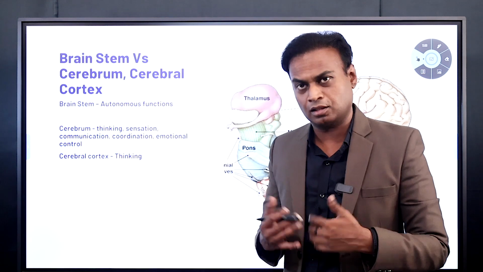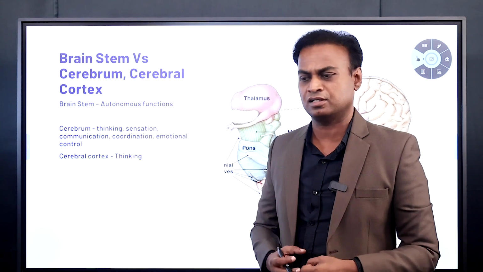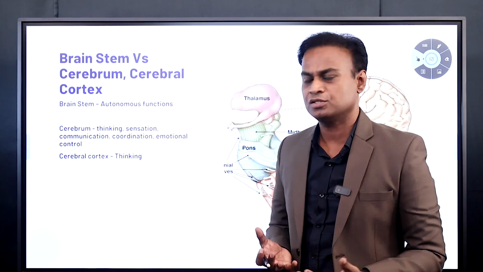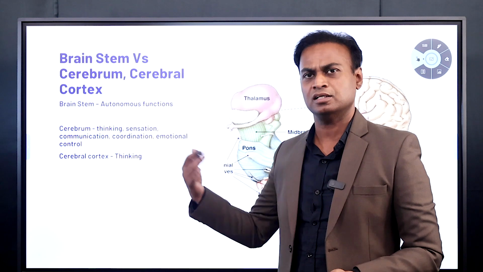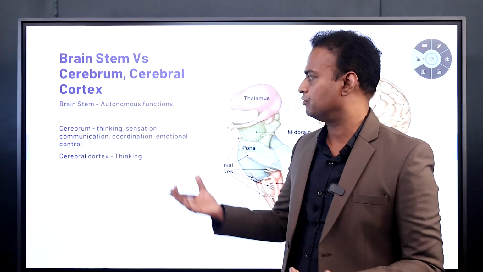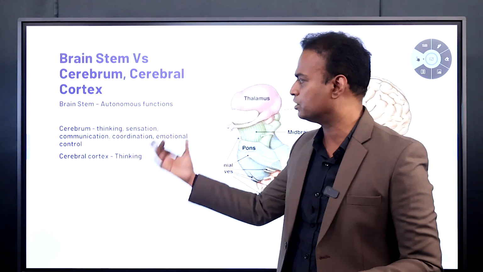autonomous functions. There are other functions, but the main function is autonomous. So respiration, digestion, reproduction, everything is autonomous, right? There is not much difference between human beings and any other animal. You take a rat and take a human being, it is almost similar. We respire air, they also respire. Respiration, digestion, excretion, everything is the same.